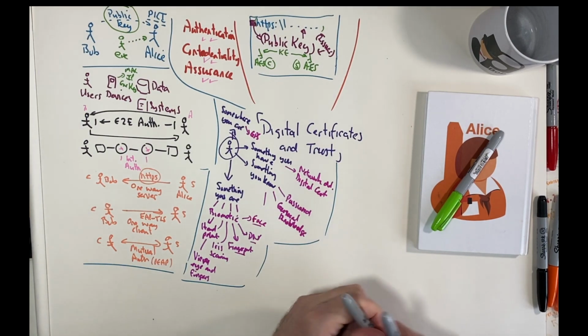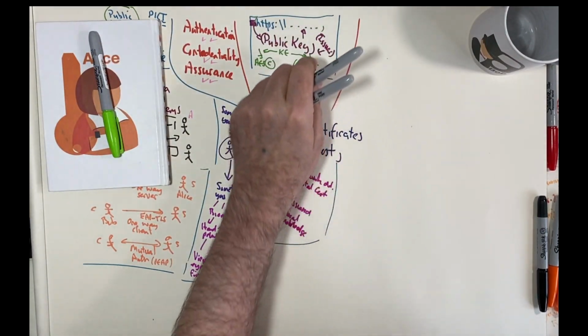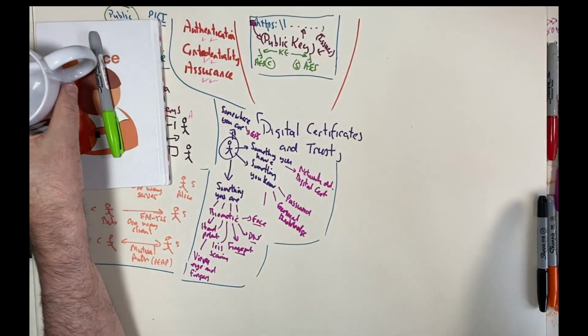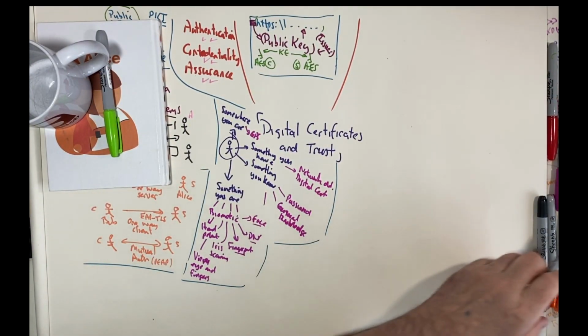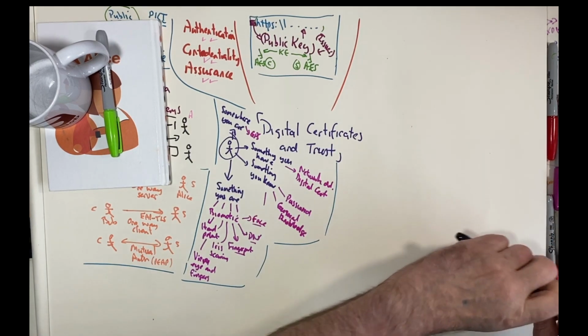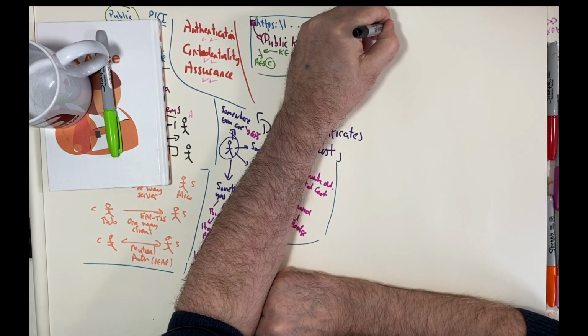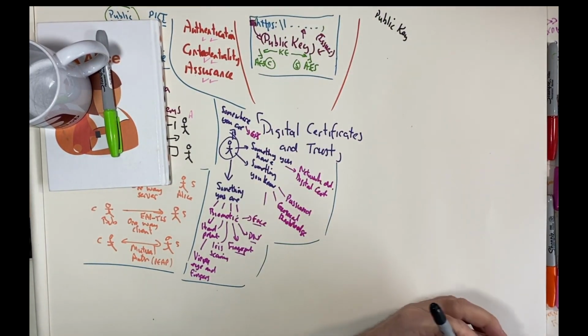Okay, so what do these digital certificates actually look like? Well, let's look at public key encryption first. So with public key encryption, we have a key pair.